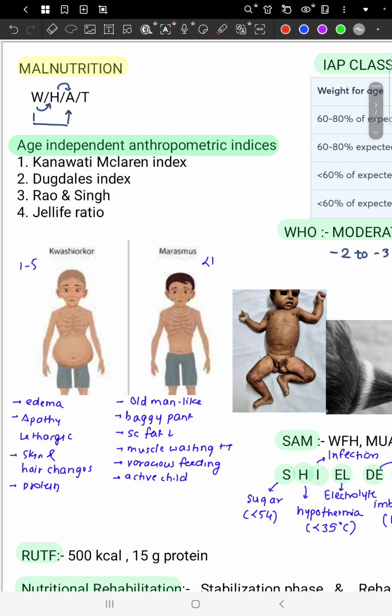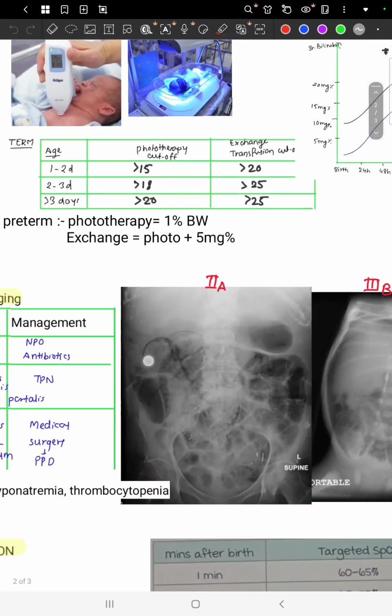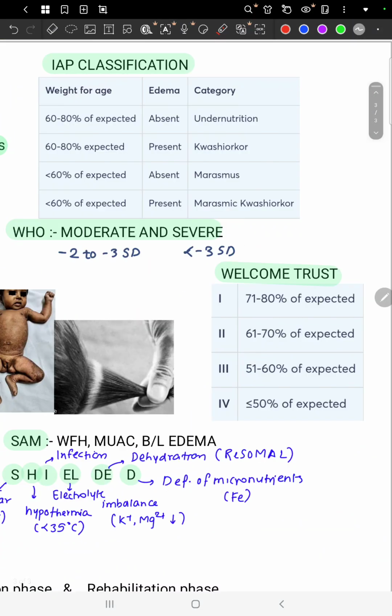Then there are some age-independent anthropometric indices like the Kanawati-McLaren index, Dugdale's index, Rao and Singh index, and Chill-Life ratio. We don't need to remember their formulas, but the names are important as age-independent anthropometric indices. In the classification of malnutrition, we have first the IAP, that is the Indian Academy of Pediatrics classification.